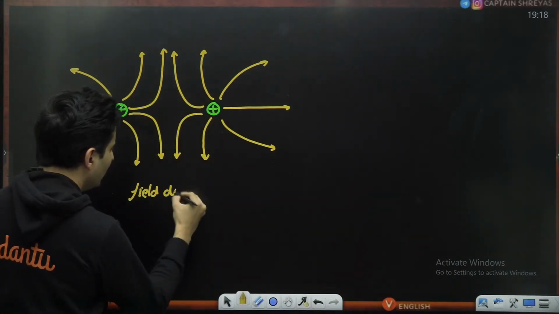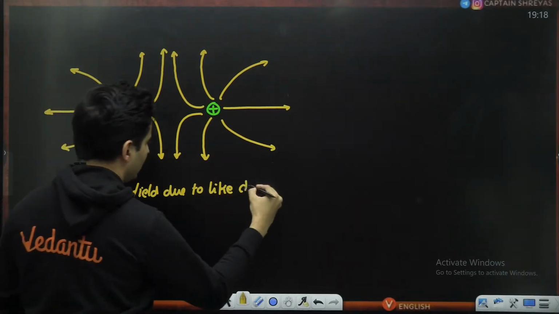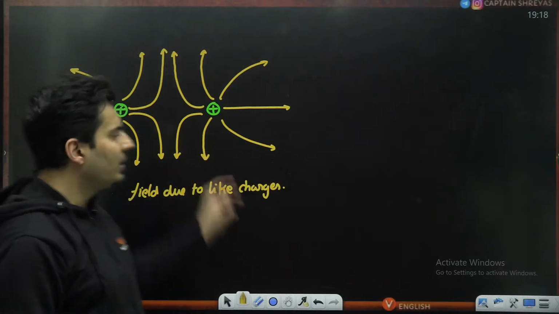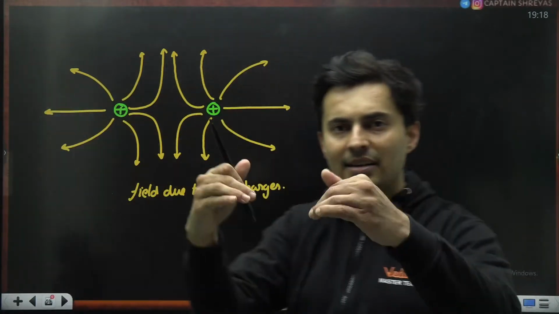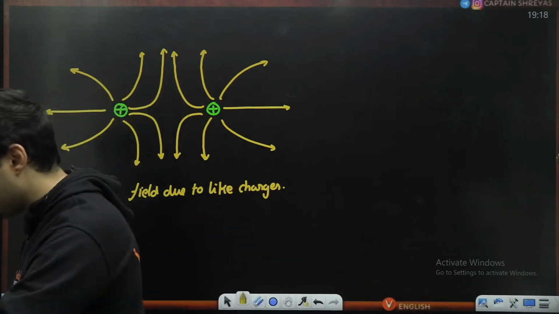Field due to like charges. For negative, the only difference is the arrow marks direction. It will be towards the charge because field will terminate on a negative charge. That's the only difference. Is that right?